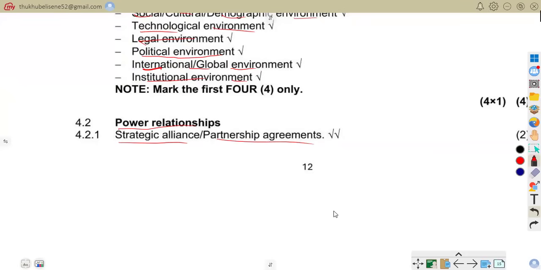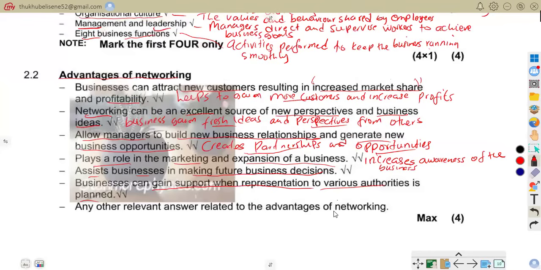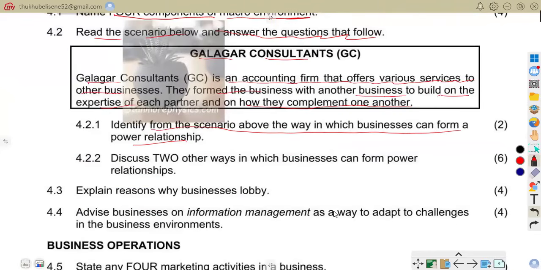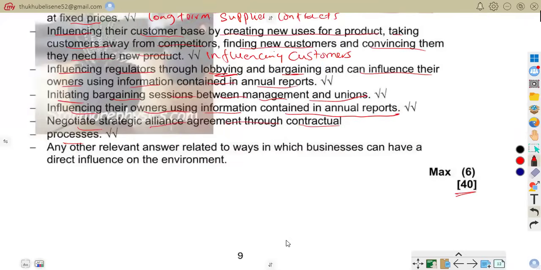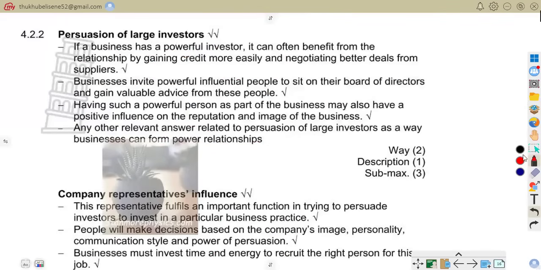So now let us be on 4.2.2: discuss two other ways in which businesses can form power relationships. 4.3: explain reasons why businesses lobby. 4.4: advise business on information management as a way to adapt to challenges in the business environment. So now let us attend to those questions.